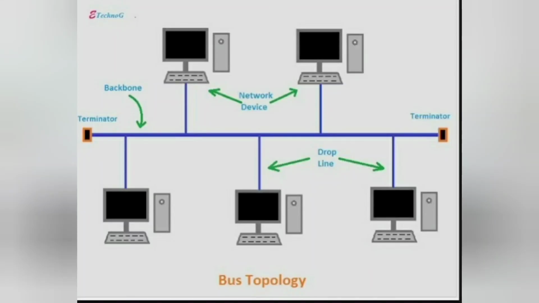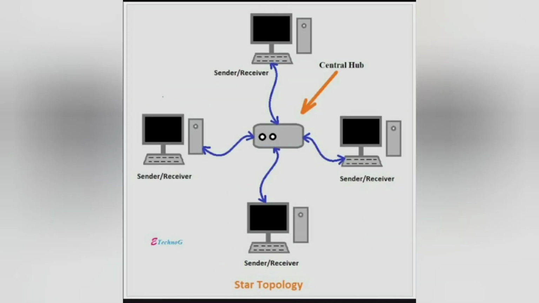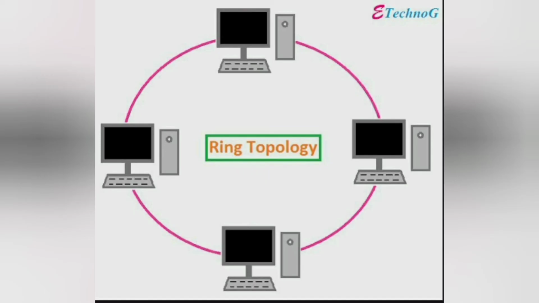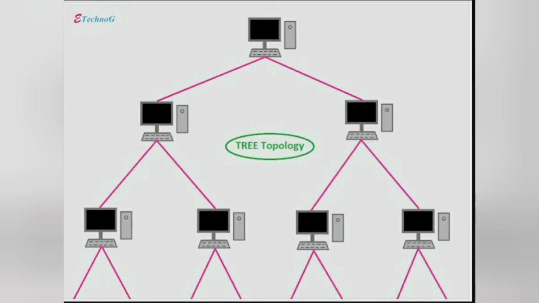So this is your bus topology, right? Next one is your star topology, then ring topology, and this is your tree topology. Okay.